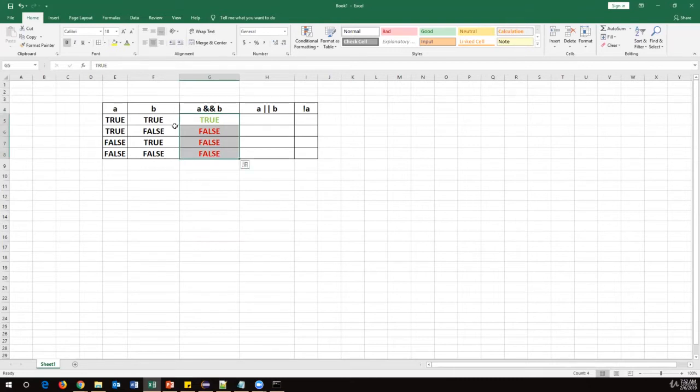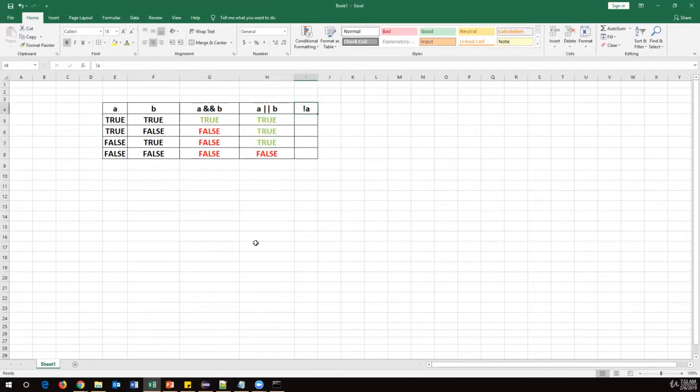And the next one is the OR operator. The OR operator will return true if either one of them is true. So for example, in the first combination, true is there, so it will return true. In the second combination also true is there, so it will return true. In the third combination also true is available, so true. But only in the last combination it will return false. So OR means A or B, one of them should be true, then the final result will be true. Only when both are false will it be false, and the rest are true. So this is the behavior of the OR operator.